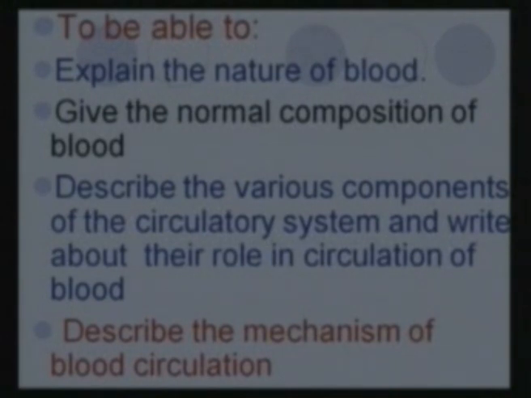Today I'll talk about the blood and the circulatory system in humans. After studying this lesson, what would you achieve? That is the various things which I have written. You will be able to explain the nature of blood, give the normal composition of blood, describe the various components of the circulatory system, and write about their role in circulation. You will be able to describe the mechanism of how the blood flows through the various tubes and how it is pumped into the various parts of the body.